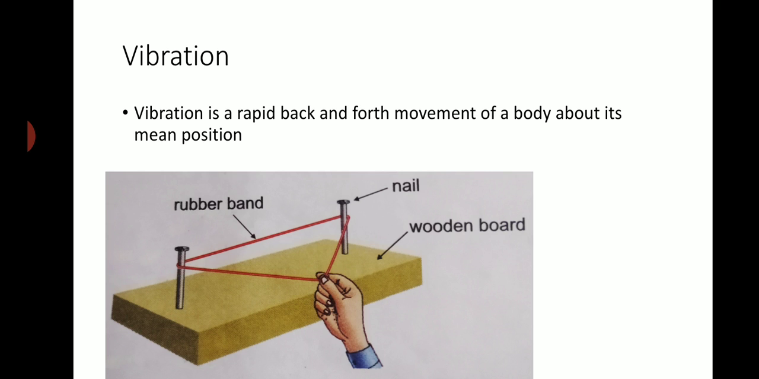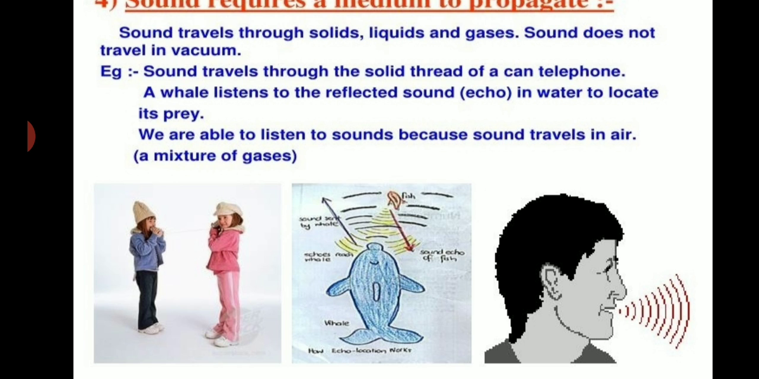Now let's understand how sound is produced by a vibrating body. Fix two nails on a wooden board and tie a rubber band between the two nails as shown in the figure. Now stretch the rubber band and then leave it. You will observe that the rubber band vibrates and produces sound. Now stop the vibration of the rubber band. You will find that no sound is produced. So we can conclude from this activity that sound is produced by a vibrating body.